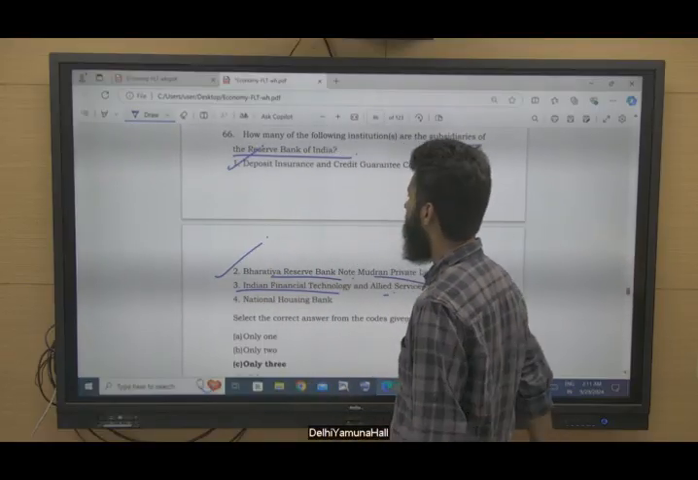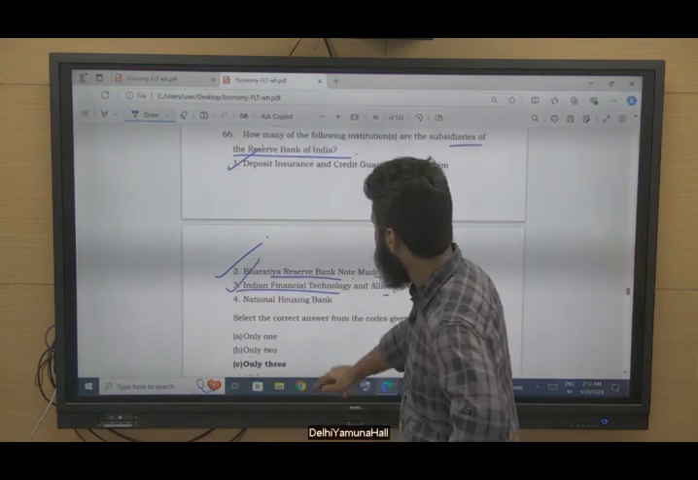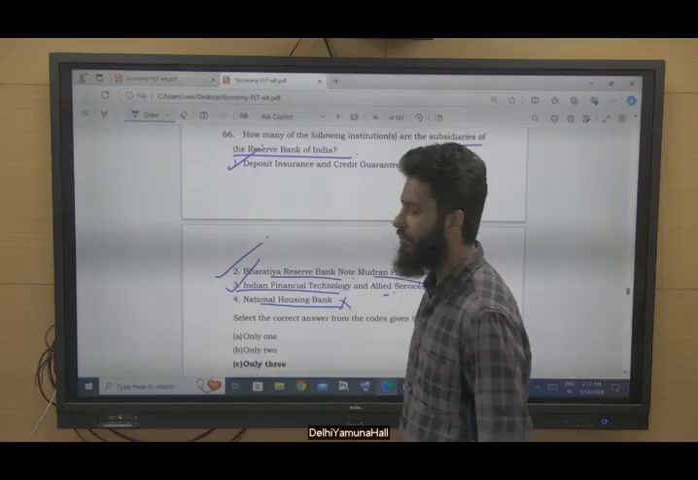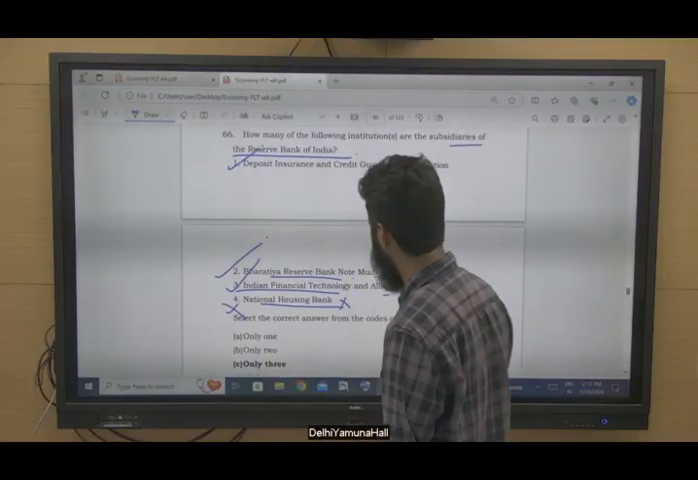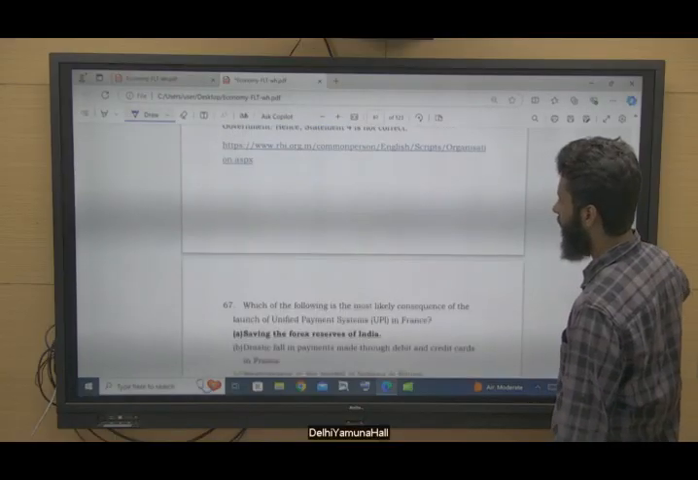So this is also a subsidiary. This is also a subsidiary. National Housing Bank is not a subsidiary. NHB is not a subsidiary of RBI. So only 3 are the subsidiaries. Option C.